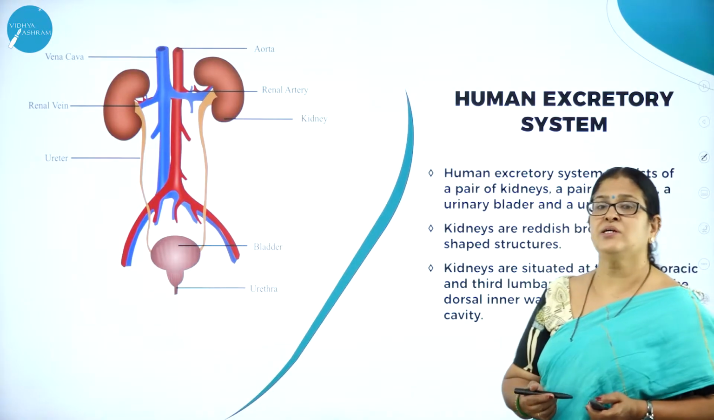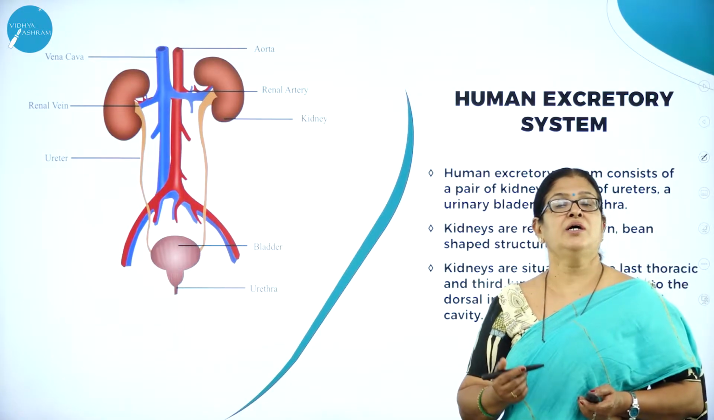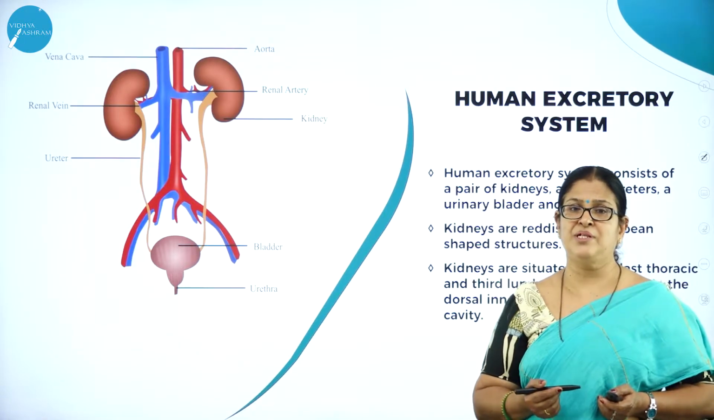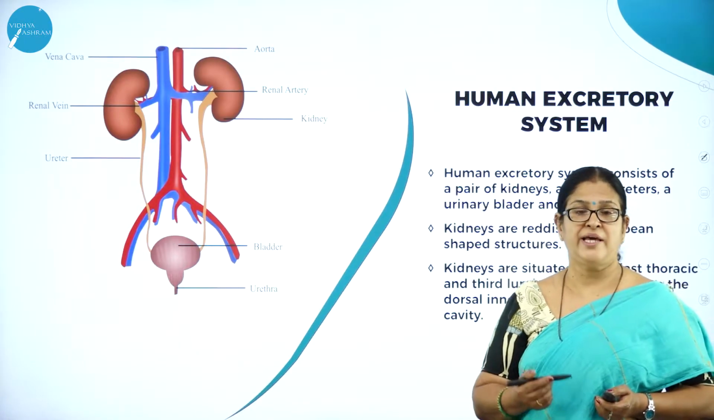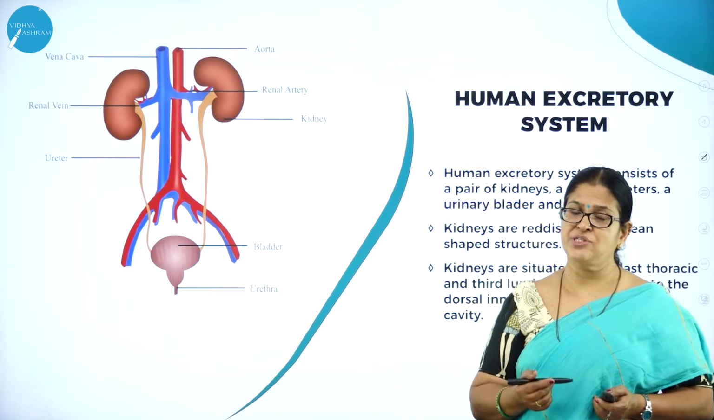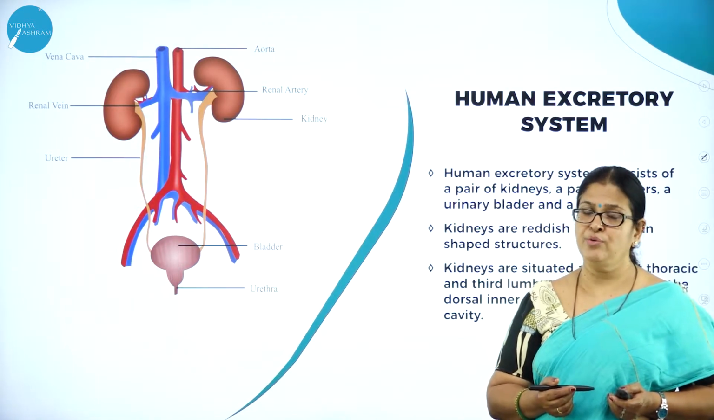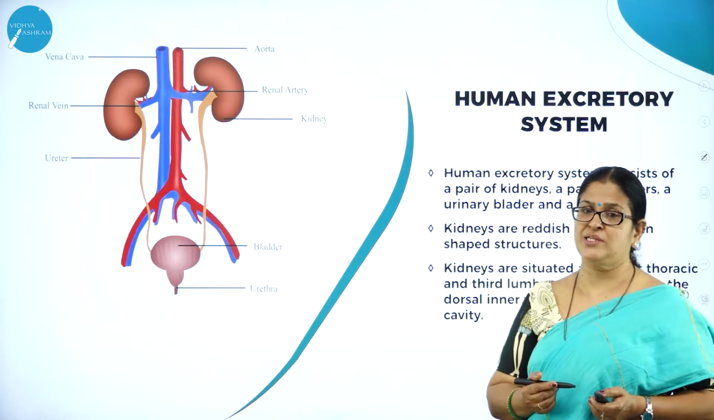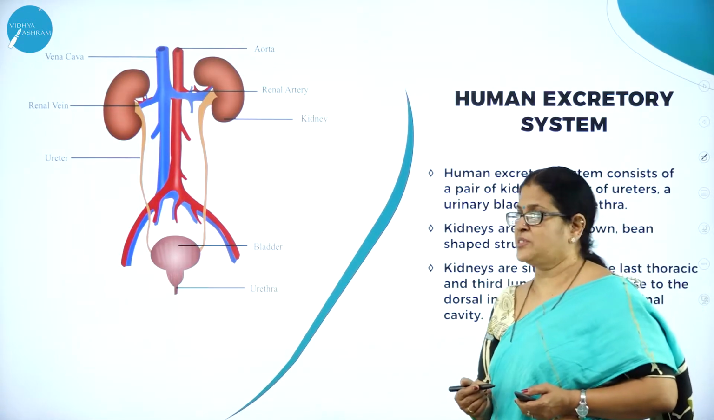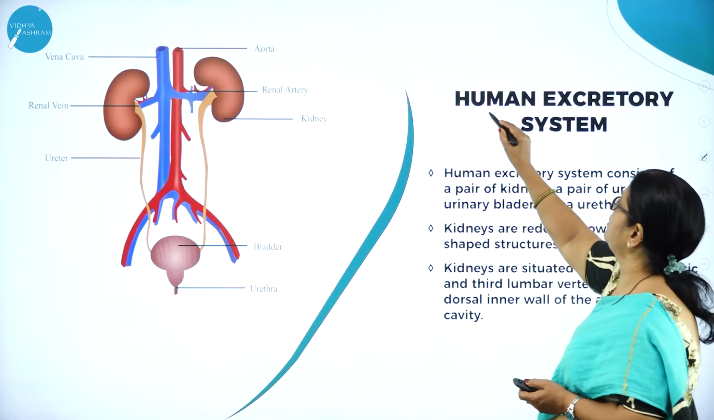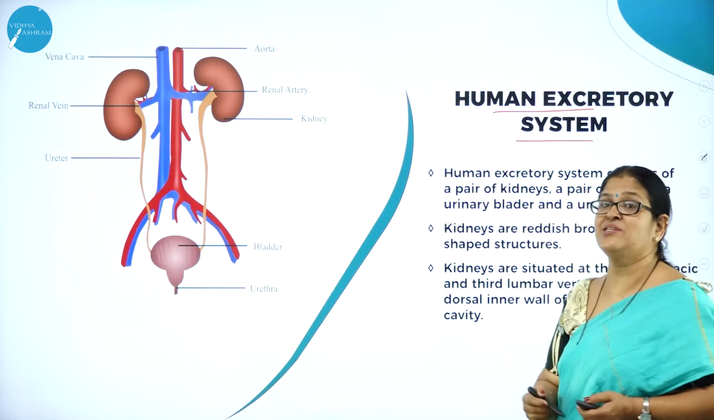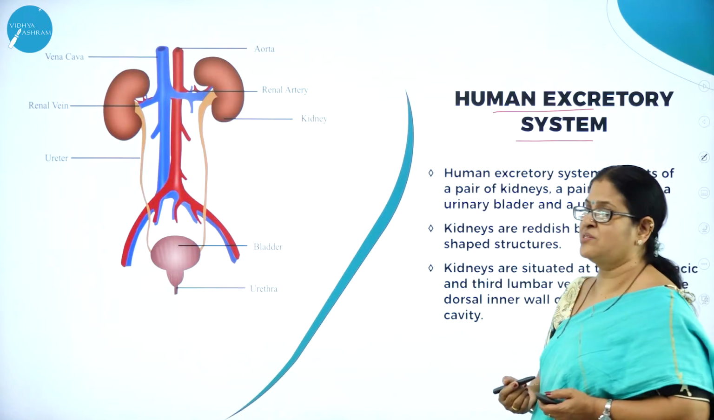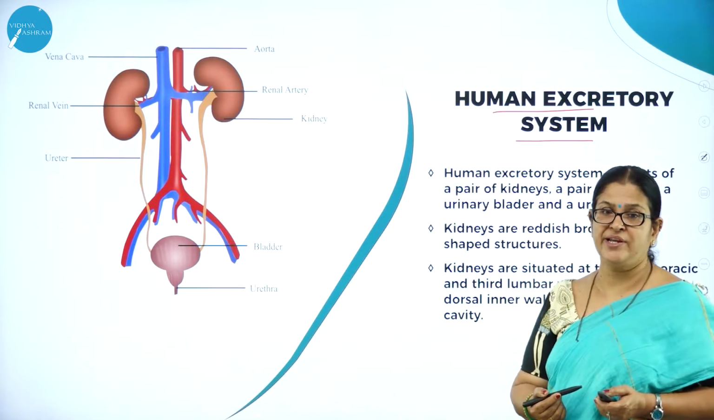So now let us understand about the ureotelic animals. Ureotelic animals are the animals which eliminate the excretory waste, that is the nitrogenous waste, in the form of urea, and the classical example for ureotelic animals is human beings, mammals. So now let us understand about the human excretory system. A very important system is this particular system called the excretory system.